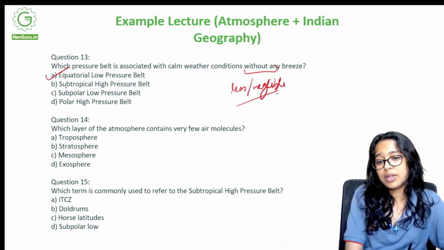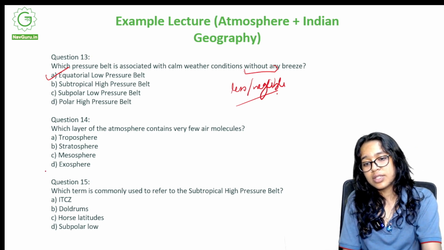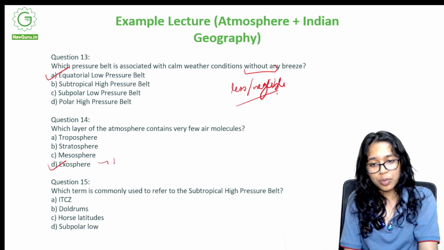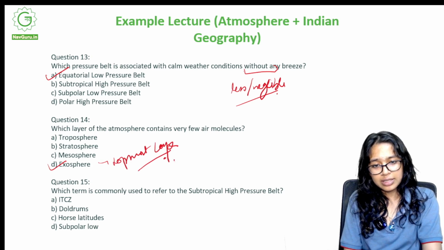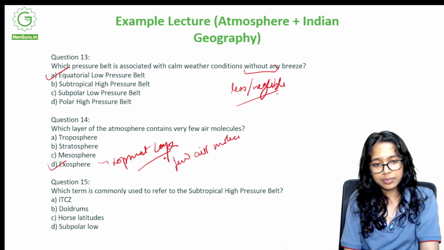Which layer of the atmosphere contains very few air molecules? Troposphere, stratosphere, mesosphere, exosphere. The right answer is D, exosphere. Exosphere is the topmost layer if you do not count the space, and it has very few air molecules left.